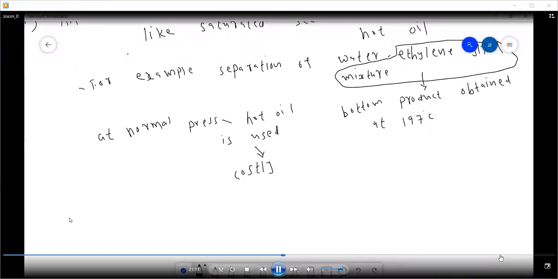But if we apply vacuum, then the boiling temperature will be reduced. And you know that as the pressure is reduced, the boiling temperature is reduced.